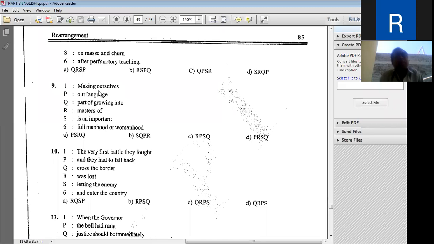Making ourselves, let us see the relation or the correlation among the parts. First part is making ourselves, full manhood or womanhood.